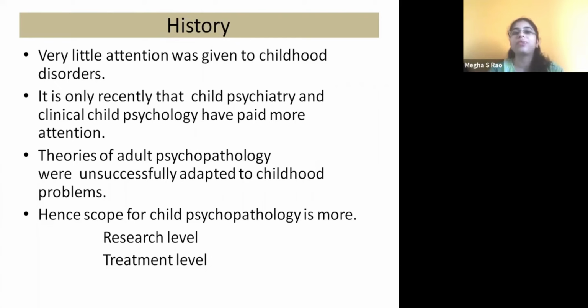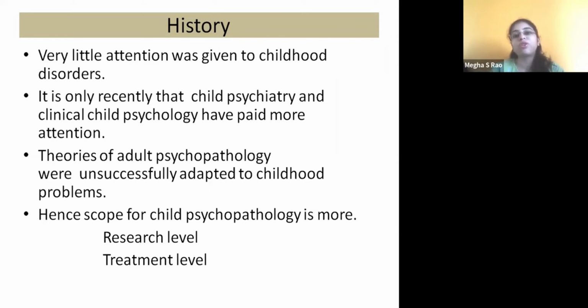So hence nowadays the scope for childhood psychopathology is increasing, because whatever theories psychologists came up with for adult psychopathology, be it Freud, be it Skinner, or whoever it is, the same things we need to apply to children with modifications. Whatever you do with adults, you cannot do the same with children, right? So therefore it is a flourishing branch of psychology.